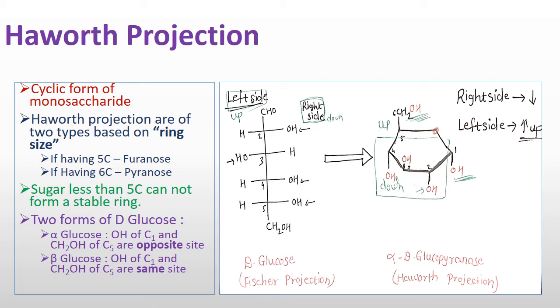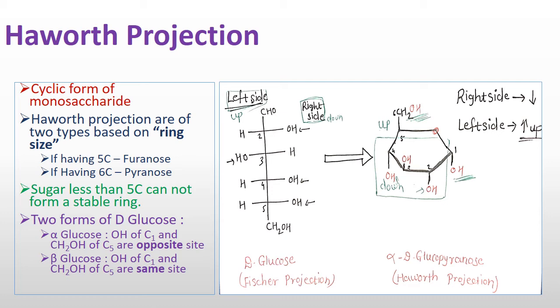the monosaccharides having more than 4 carbon atoms, then we can draw the Haworth projection. Otherwise we can't draw the ring structure. It means that if the monosaccharide has 3 or 4 carbon atoms, that ring is not stabilized. Only with more than 4, meaning 5 or 6 carbon atoms, can we draw the monosaccharide by Haworth projection. It's a cyclic form.